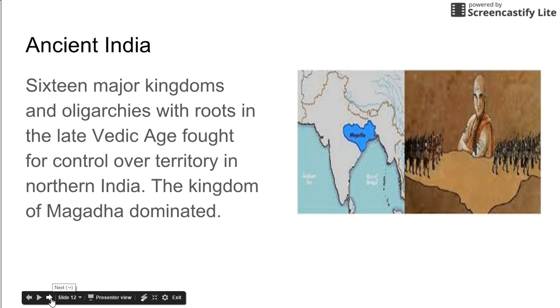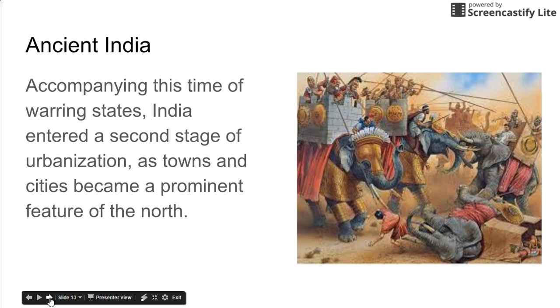16 major kingdoms and oligarchies with roots in the late Vedic ages fought for control over territory in northern India. The kingdom of Magadha dominated. Accompanying this time of warring states, India entered into a second stage of urbanization as towns and cities became a prominent feature of the north.